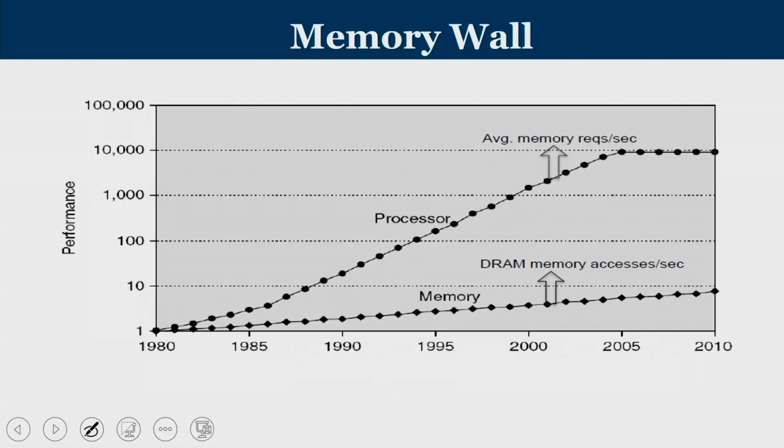And the last one is called the memory wall. Even though we are coming up with better processing technologies in terms of faster, powerful, high throughput processors, which were showing better performance over the years, the underlying supporting memory technology is not growing at the same pace. So, there is a huge gap between the performance of the processor and the performance of main memory access.